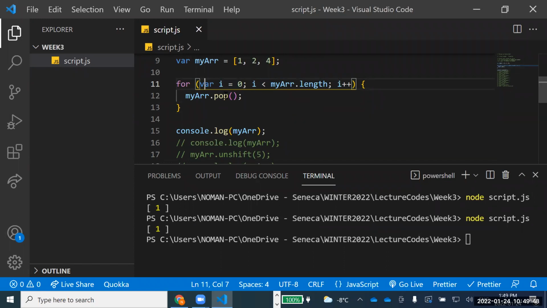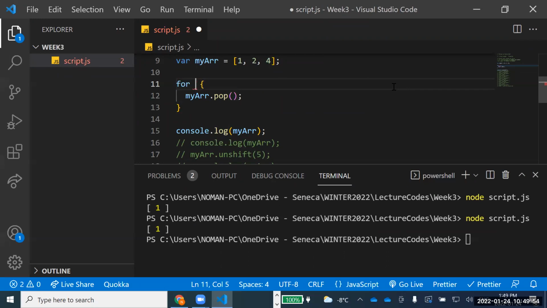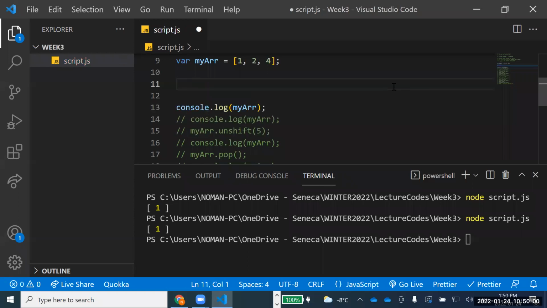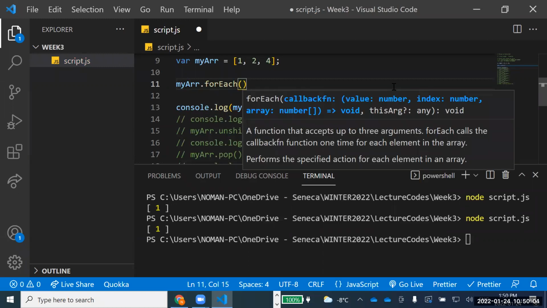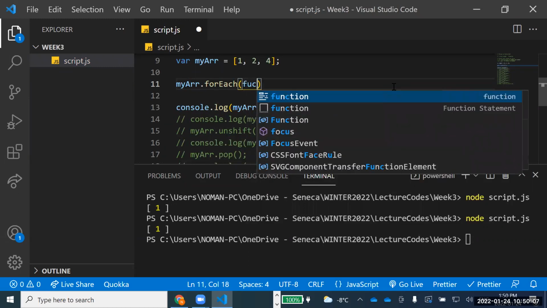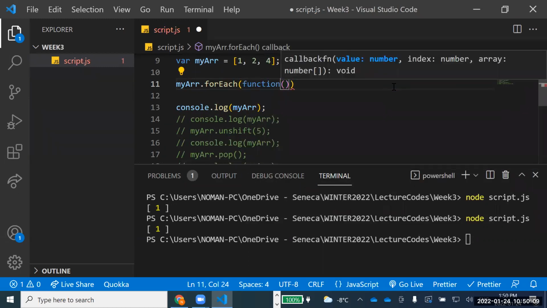You say, okay, let's see that. Now the last element, which I have discussed previously. So if I say my ARR dot forEach, remember, I've told you that forEach itself takes a function. So I'll just pass a function.